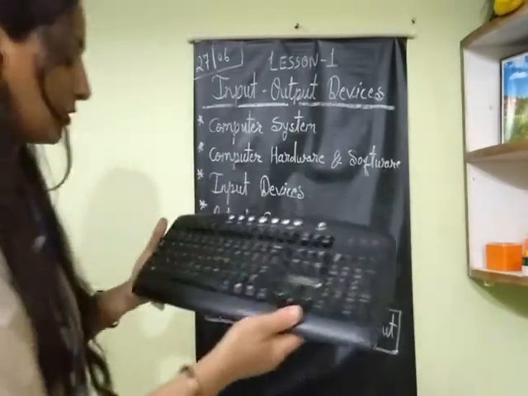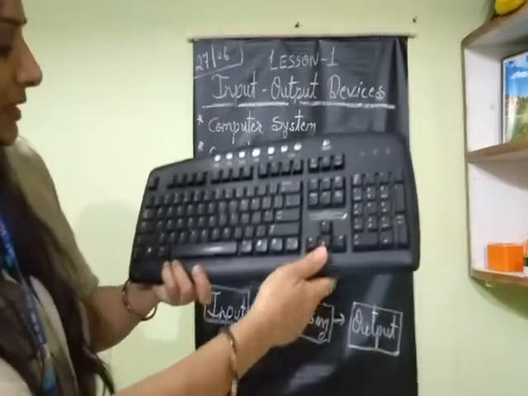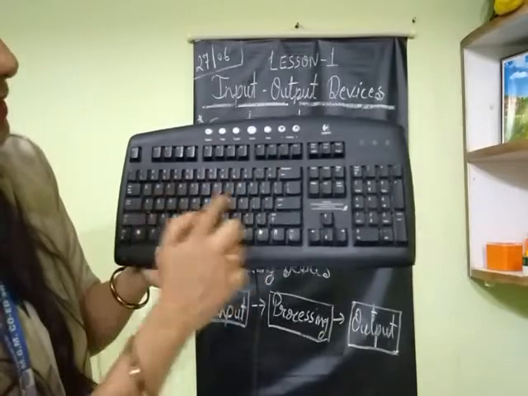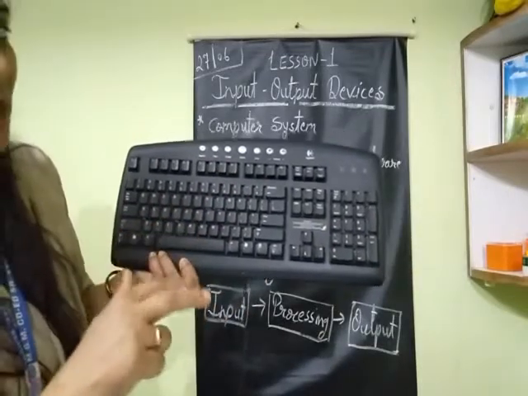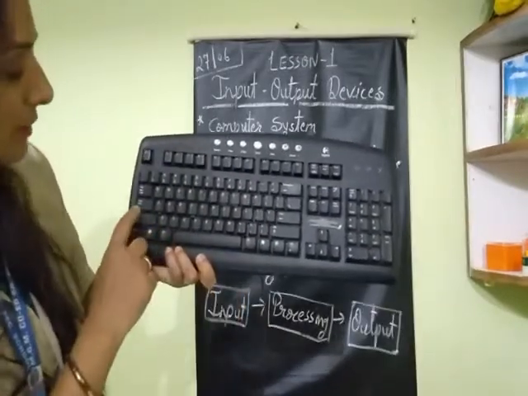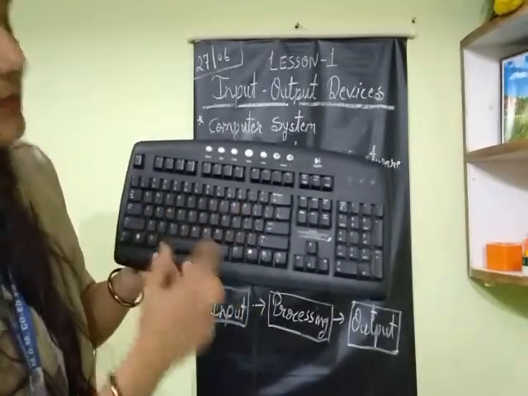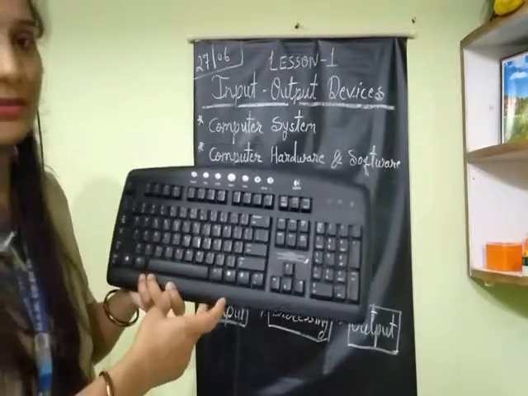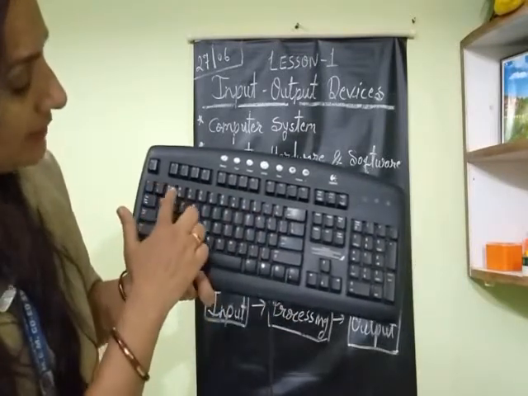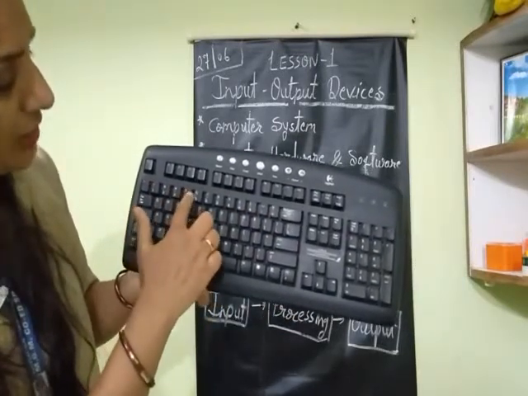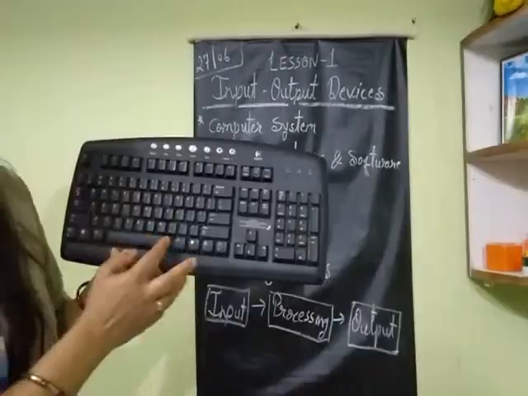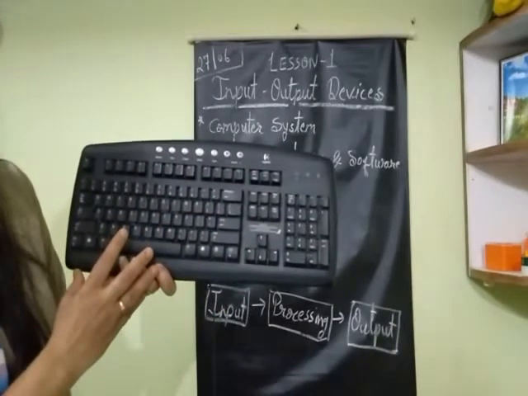Okay. So these all are keys. Here is the caps lock key. When you press the caps lock key, all the characters you type are displayed in small letters. And when you turn on the caps lock, then all characters are displayed in capital letters. So got it, beta? There are also some symbols available. See, @, hash, $ sign, upper caret and %, star. Those all are symbols. So all of you understand these keys.